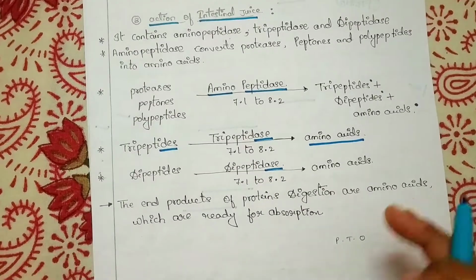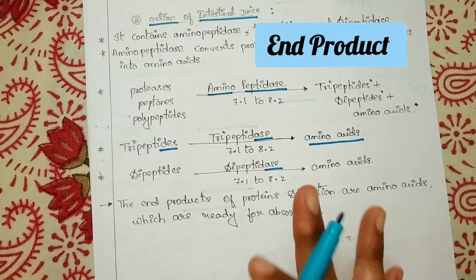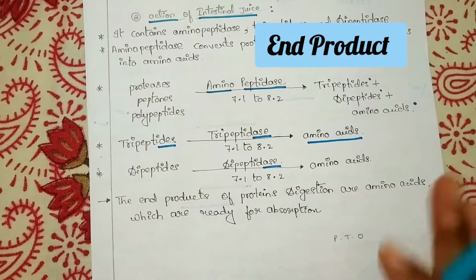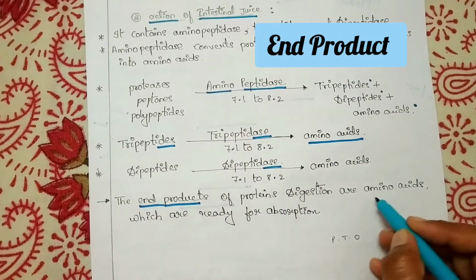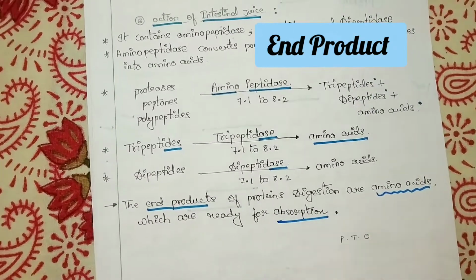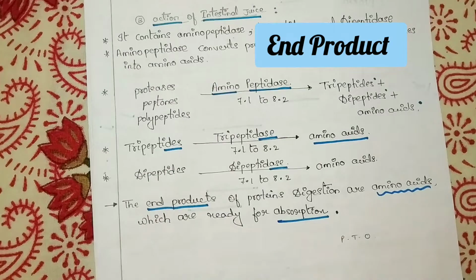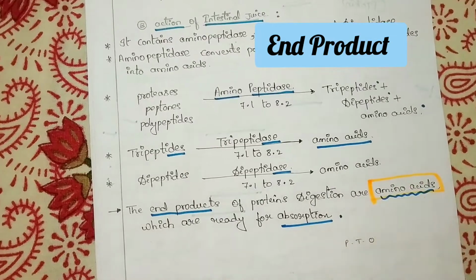We came to an important point, and one more question, also very important; they may ask it in the long answer too, so you should write it. The end products of protein digestion are amino acids, which are ready for absorption. So one more question: what are the end products of protein digestion? The end products of protein digestion are amino acids.